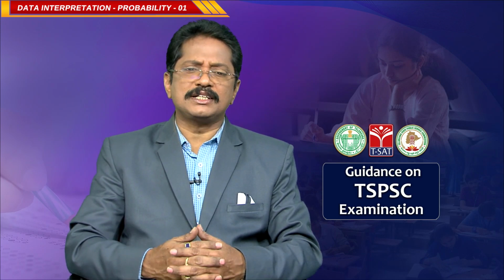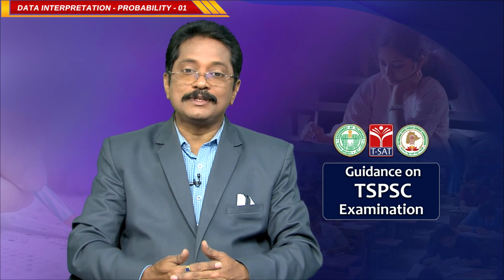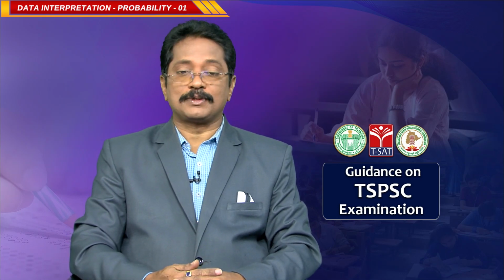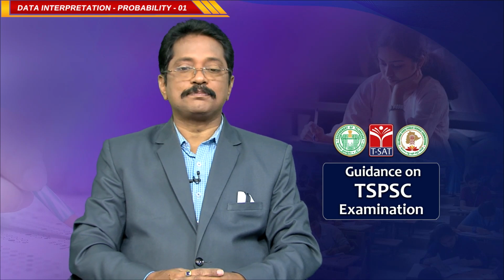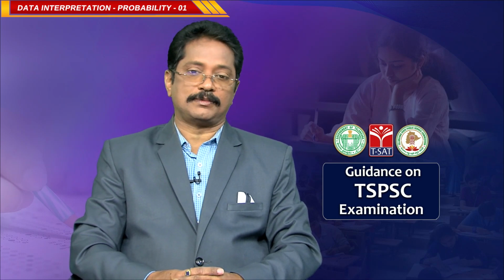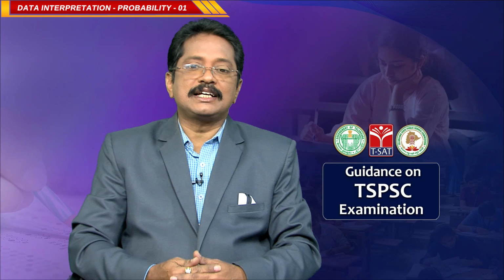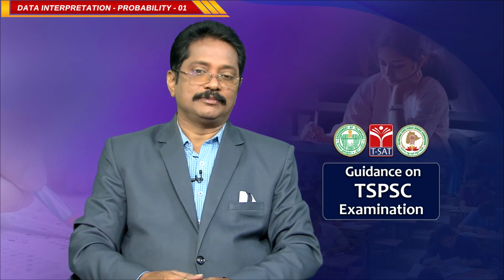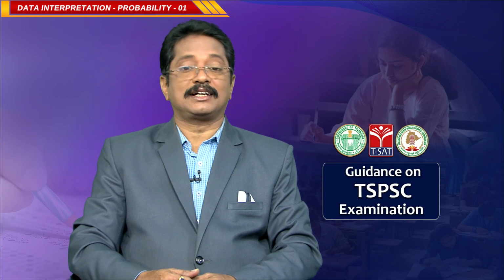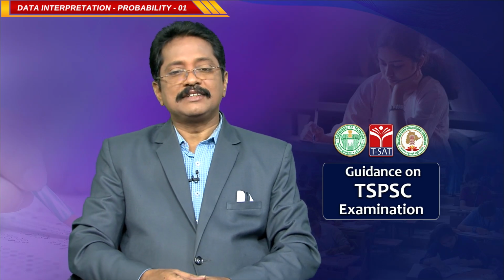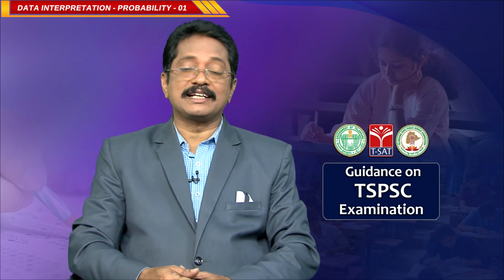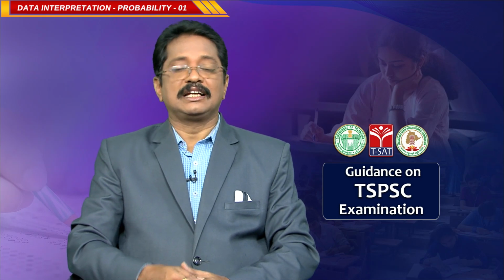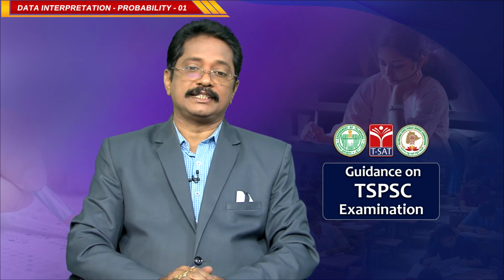It is a commonly used word. Generally we use the word probably. There are 2 kinds of probabilities, one is classical probability, another is theoretical probability. Generally, when we are having a conversation, we use the word probably. Whether the rain will come or not, probably the rain will come. Will you pass the examination or not? Probably I will pass the examination. Like this we use the word probability, correct?